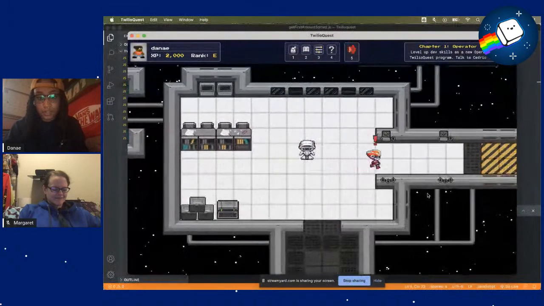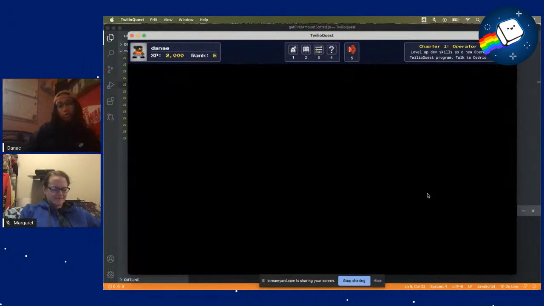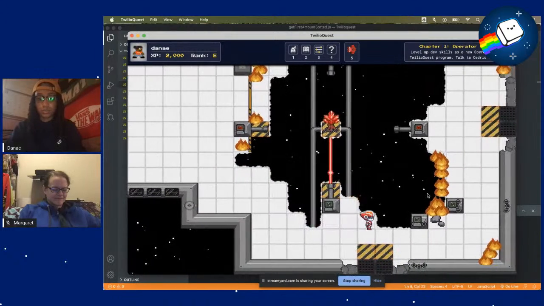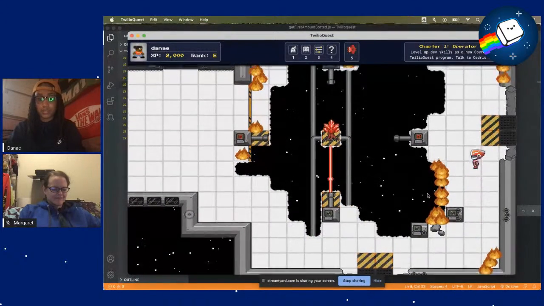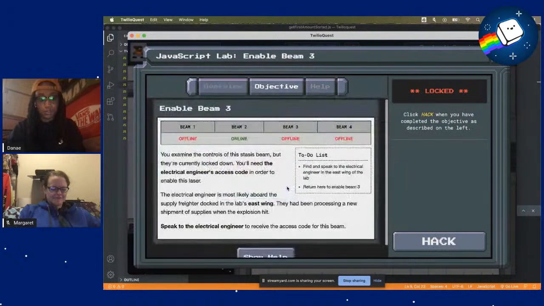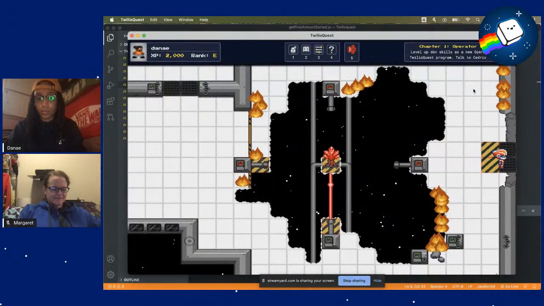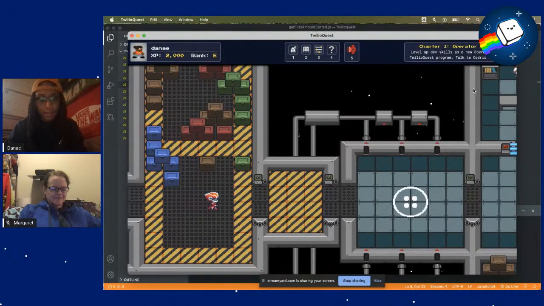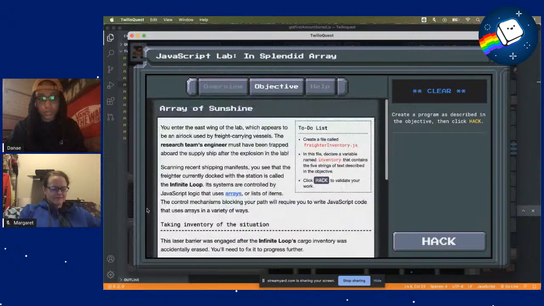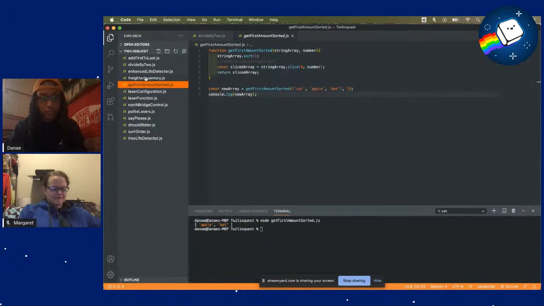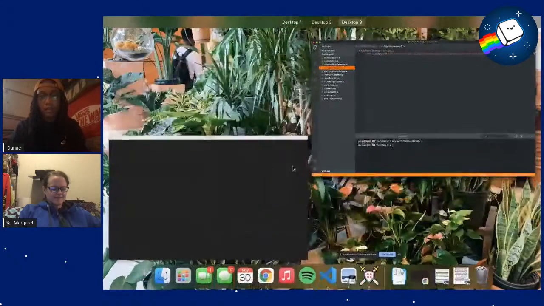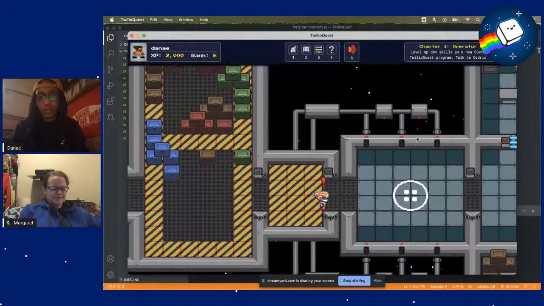We got through here, and then there was that explosion in the lab. We still have some beams to fix, so we fixed this one. Got past this. So we still need to get the electrical engineer's activation code. So we were over here, and let's see, this one we used some arrays. This was the writer inventory JS. This one was just a simple array that we created and got through that.